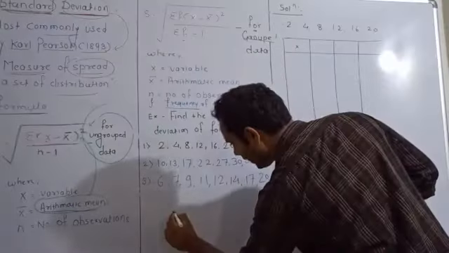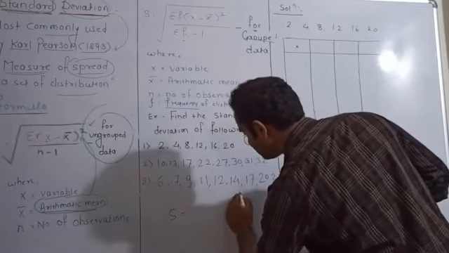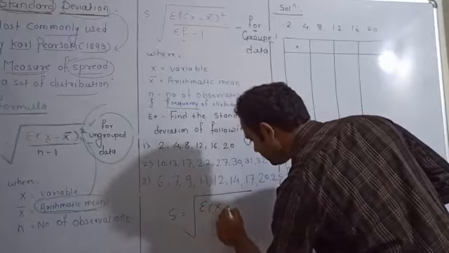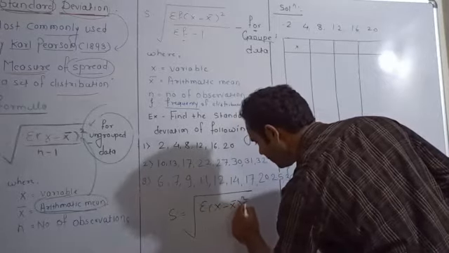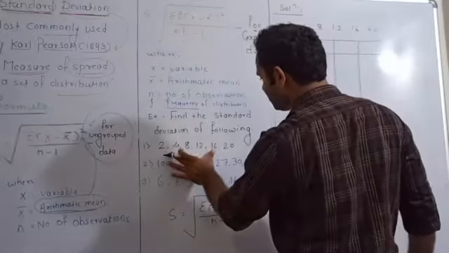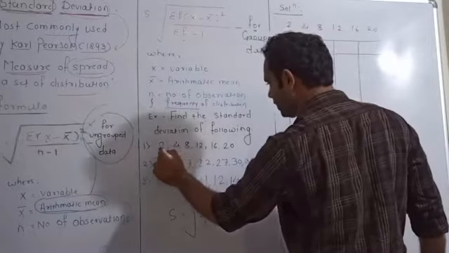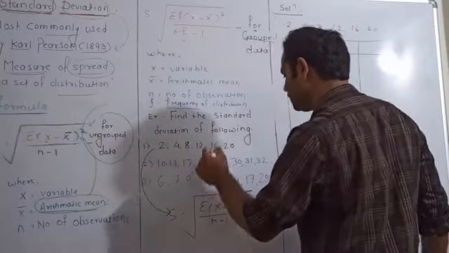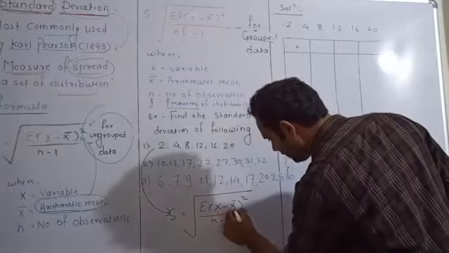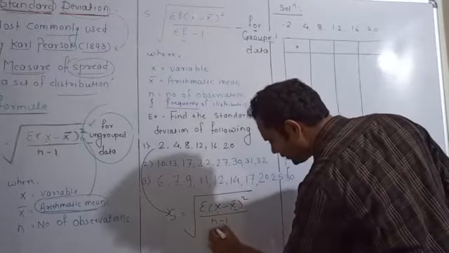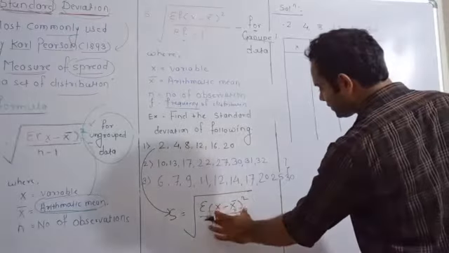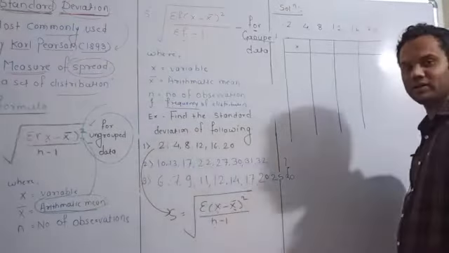The formula is s is equal to square root of summation of (x minus x bar) whole square upon n minus 1. This is an ungrouped data set, and for the ungrouped data set the formula is this. So you will require x, you will require x minus x bar, and you will require n. According to this formula, we have to calculate the values.